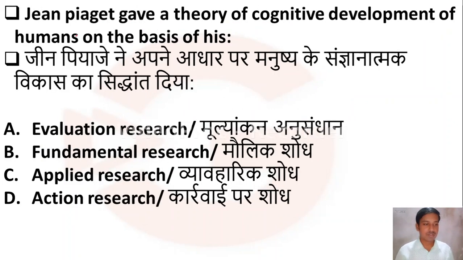Then the next question is, Jean Piaget gave a theory of cognitive development of humans on the basis of option A, evaluation process, option B, fundamental research, option C, applied research, option D, action research. Yes, here Jean Piaget gave a theory of cognitive development and his theory was based on fundamental research. So option B, fundamental research is the correct answer.